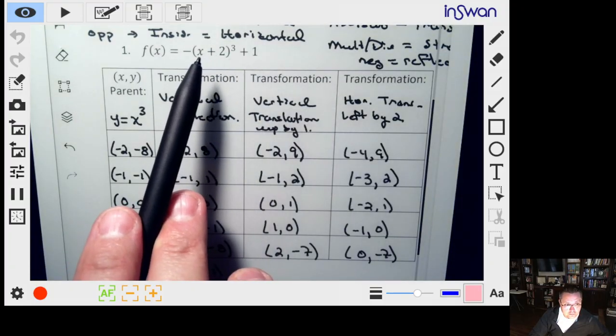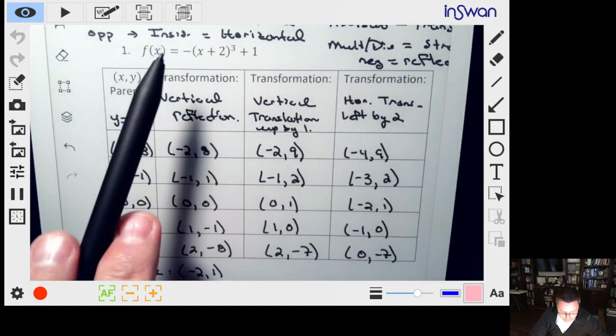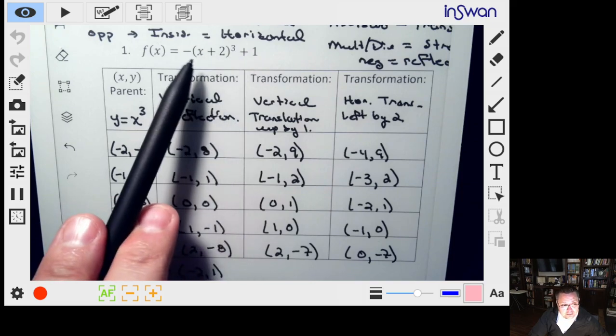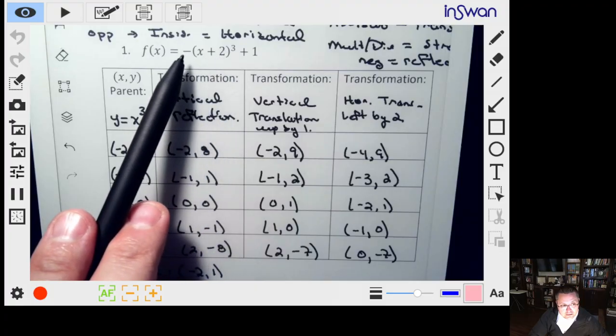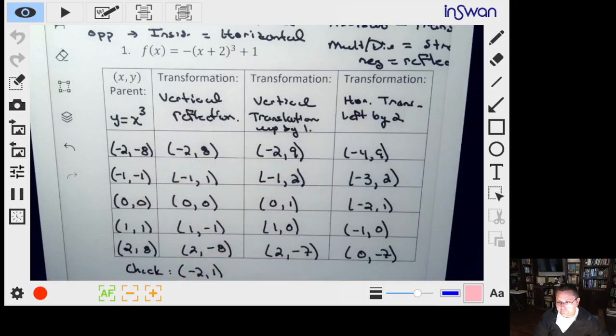Well, -4 plus 2 is -2. Okay, so -2 cubed is -8. -8 times a -1 is +8. +8 plus 1 is +9. So it looks like we've got them all correct there.